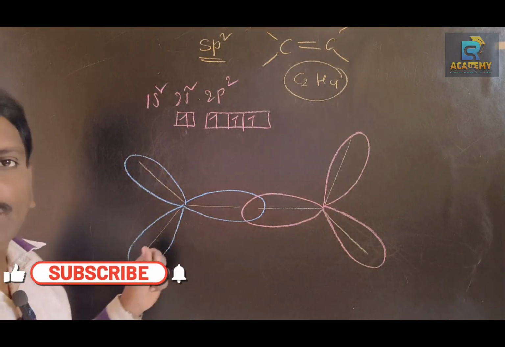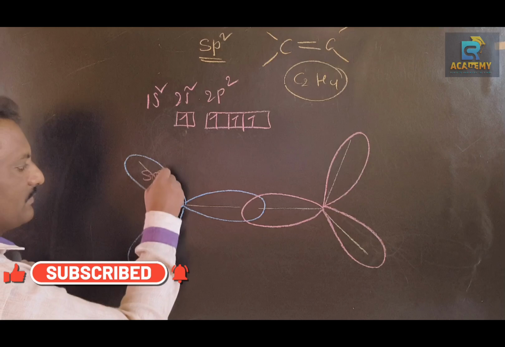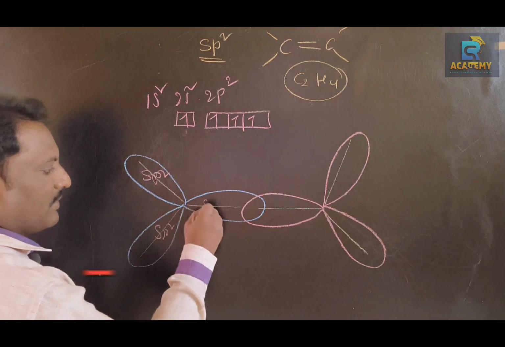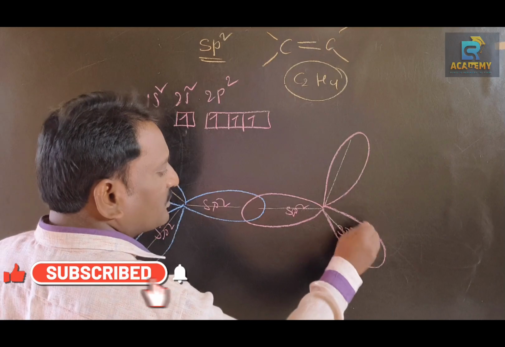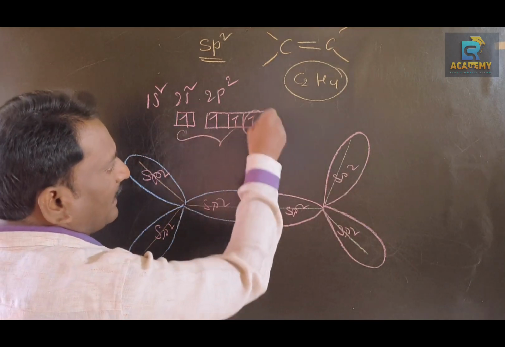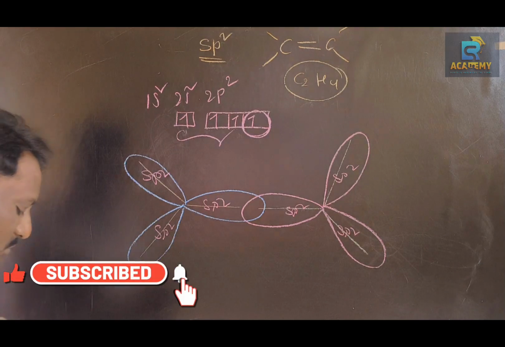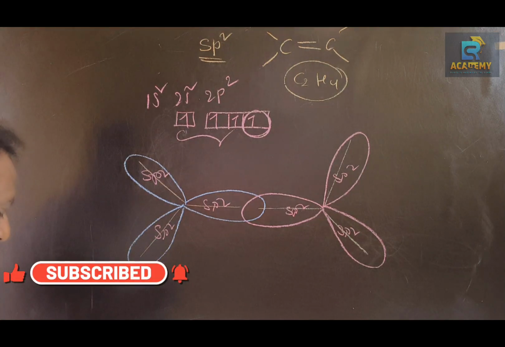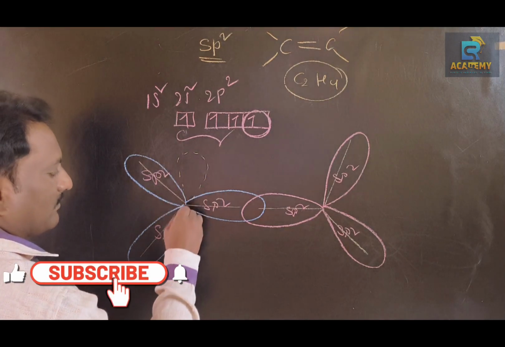These are sp2 hybridized orbitals. Here, one unhybridized orbital remains on each carbon, represented with dotted lines.